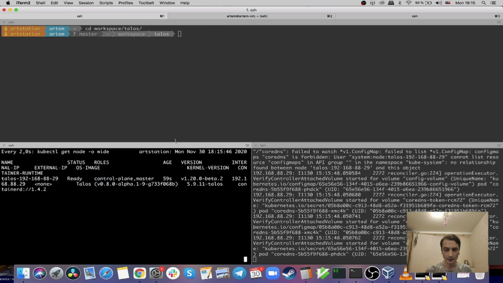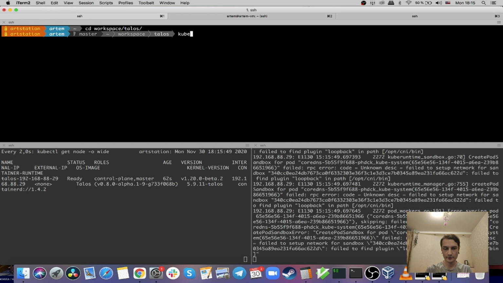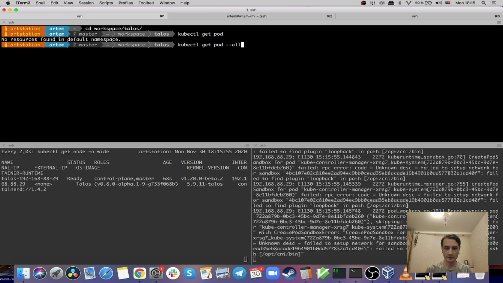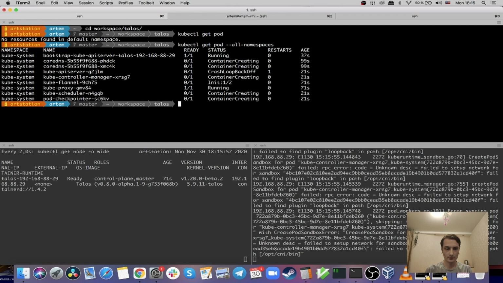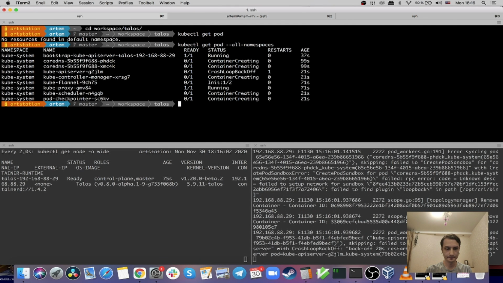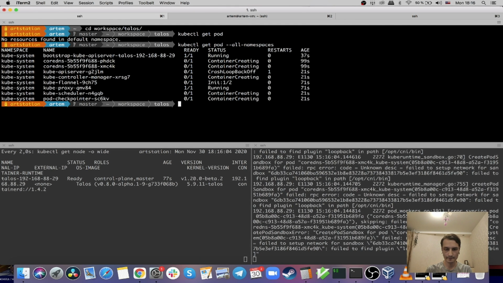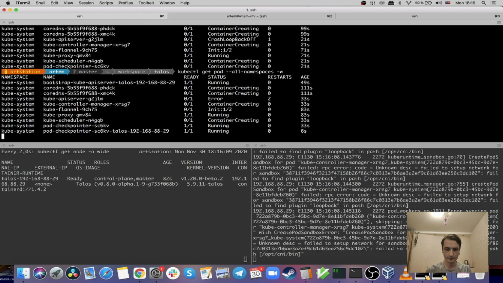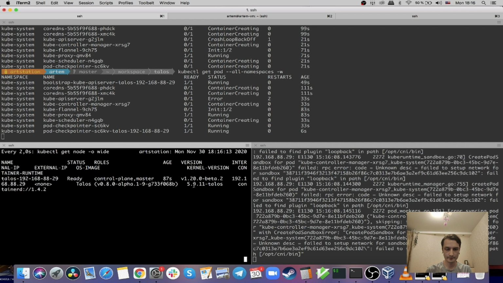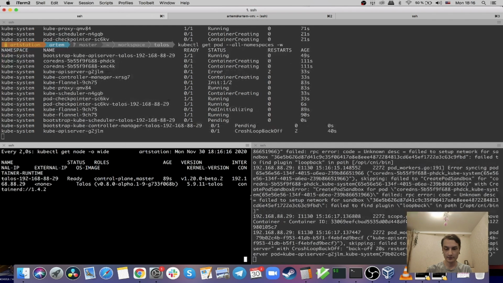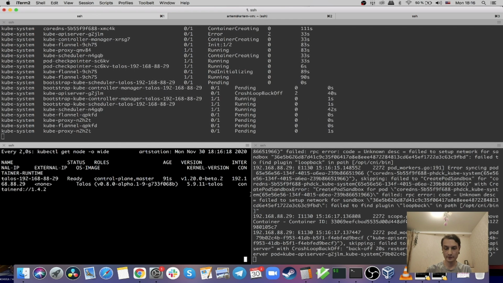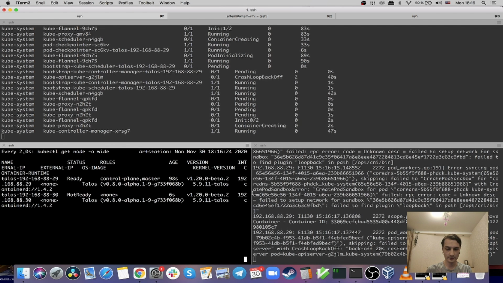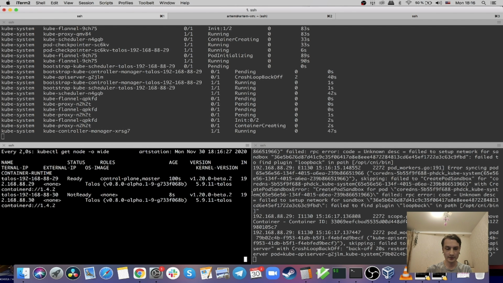And now it's ready. So we should get the list of pods, for example. It should be empty, but let's get from all namespaces. It looks good to me. Let's wait until the second machine finishes booting. And it has already appeared in the list of nodes. So I think it should become ready shortly.